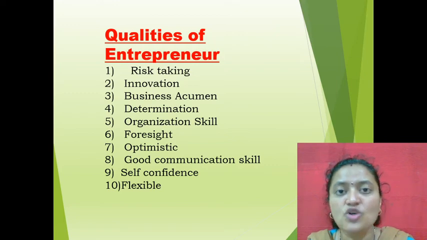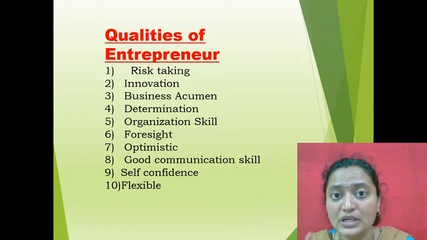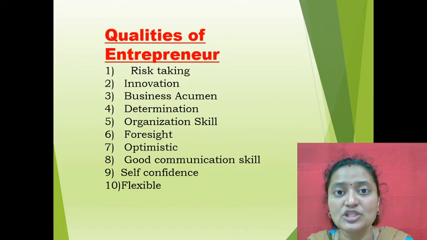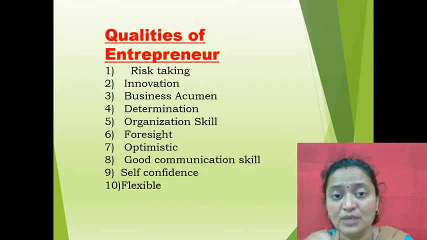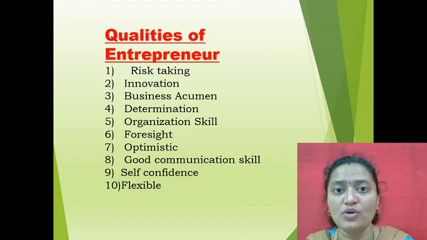The next one is optimistic. Now the main quality is what? Optimistic means an entrepreneur should be a positive thinker, meaning he should always try to think in a positive way. He should not try to think in a negative way. Usually what happens, as you are aware, is that if I think my company will always be profitable, I am thinking in a positive way.